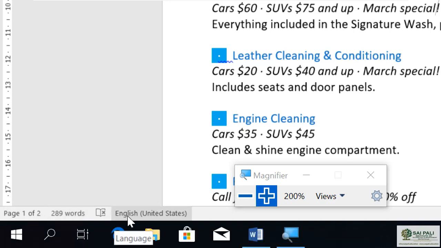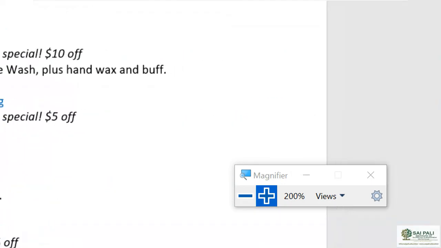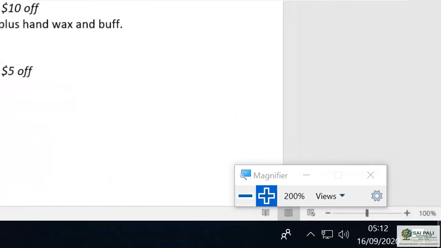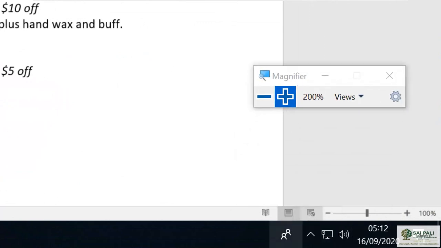It is also showing the language I have. This language it takes from my machine, that means my operating system. So the language which I configured in my operating system, it takes from that. Now I want to change the view. So for that I will go to this right side, and then I can change the view. By default it is on page layout, and we have a zoom option.